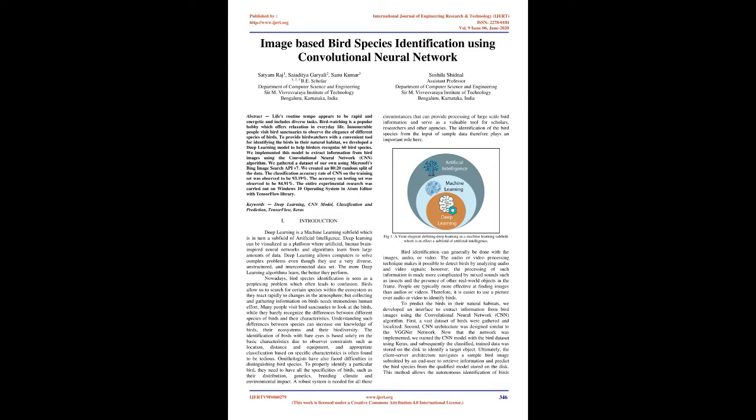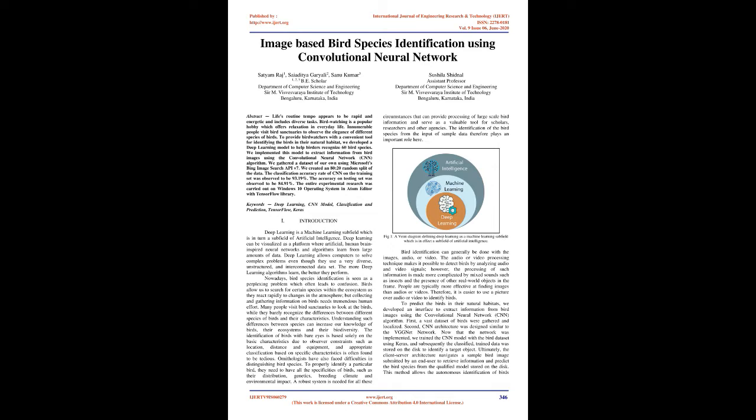Introduction. Deep learning is a machine learning subfield which is in turn a subfield of artificial intelligence. Deep learning can be visualized as a platform where artificial, human brain-inspired neural networks and algorithms learn from large amounts of data. Deep learning allows computers to solve complex problems even though they use a very diverse, unstructured, and interconnected data set. The more deep learning algorithms learn, the better they perform.